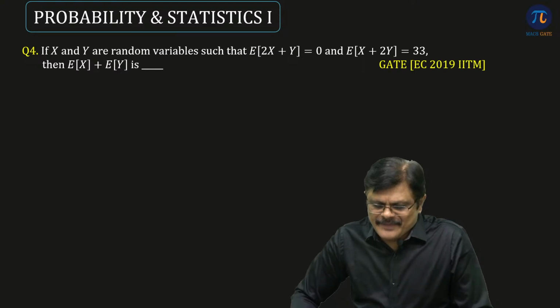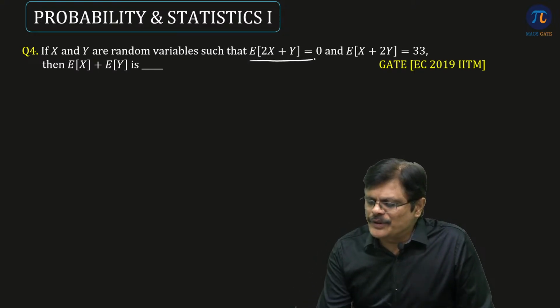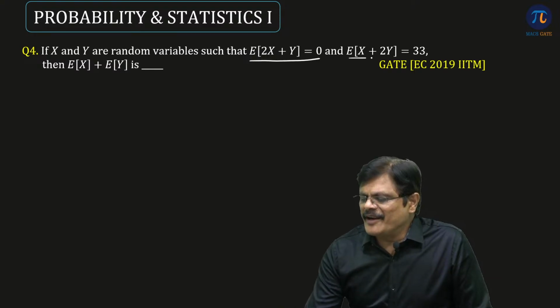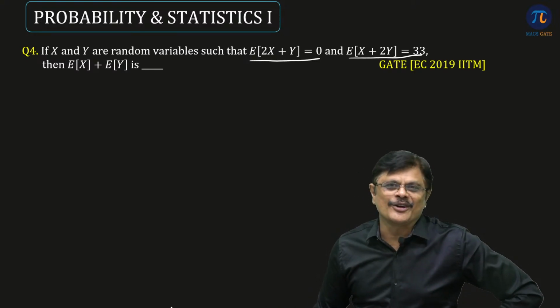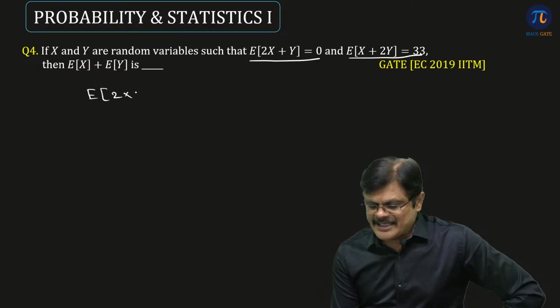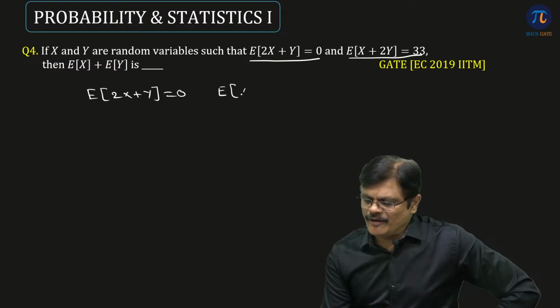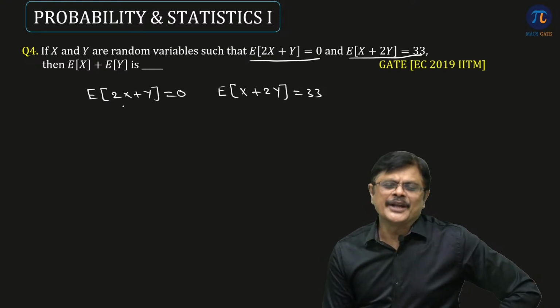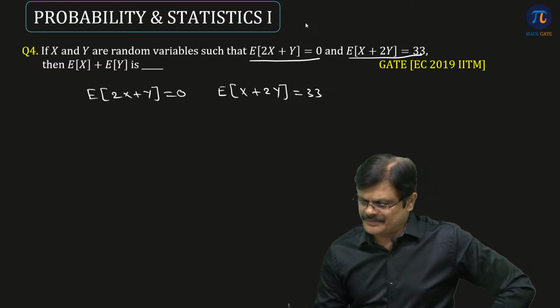Next question. If x and y are random variables such that expected value of 2x plus y is 0 and expected value of x plus 2y is 33, then what is the expected value of x plus expected value of y? So here you can just see this. What is given? Expected value of 2x plus y is given as 0 and expected value of x plus 2y is given as 33. And you all know expected value of, this is the result, sorry.